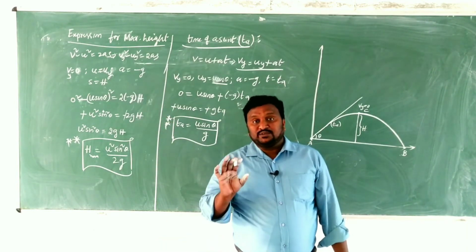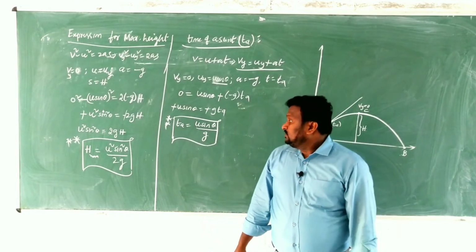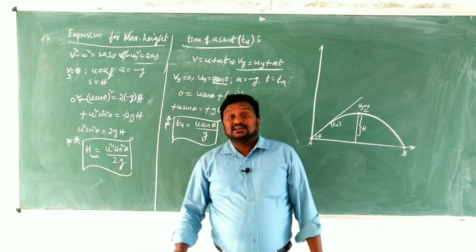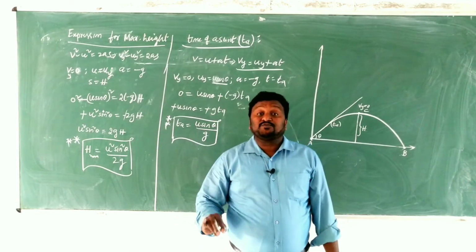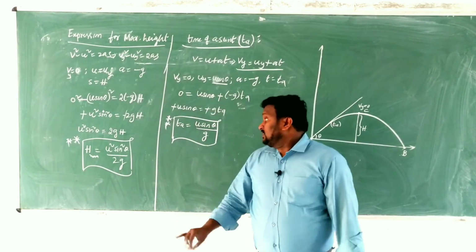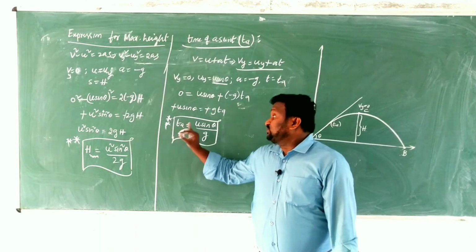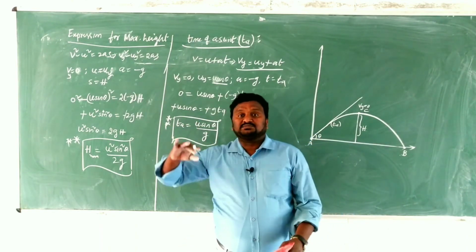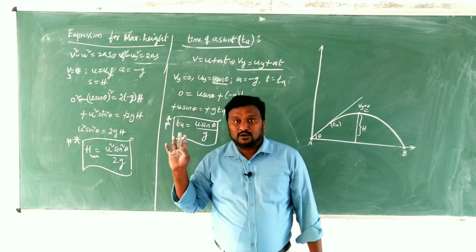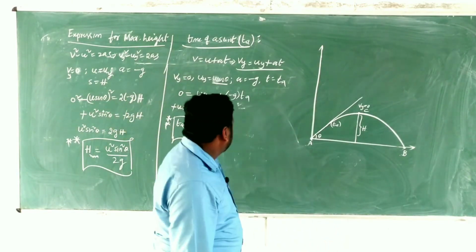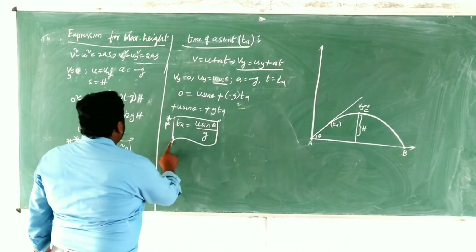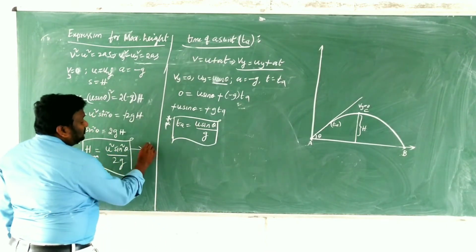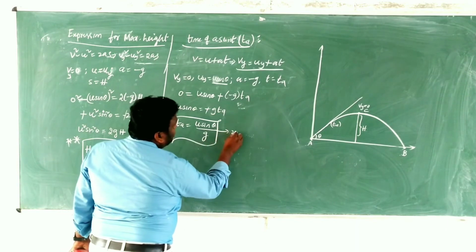At that time we got h is equals to u square by 2g, the expression for maximum height in case of a vertically projected body, and ta is equals to u by g. That is a different topic and this is a different topic. Now ta is equals to u sin theta by g, this is equation number 1, and this is equation number 2, children.